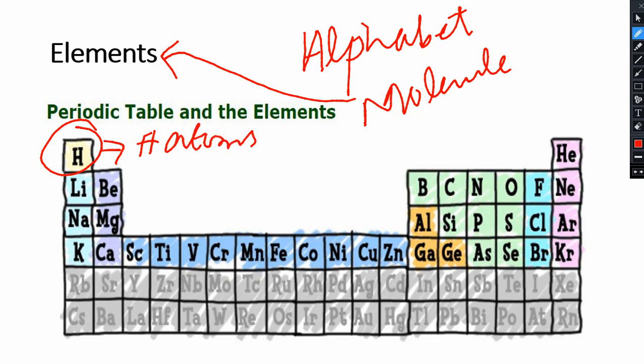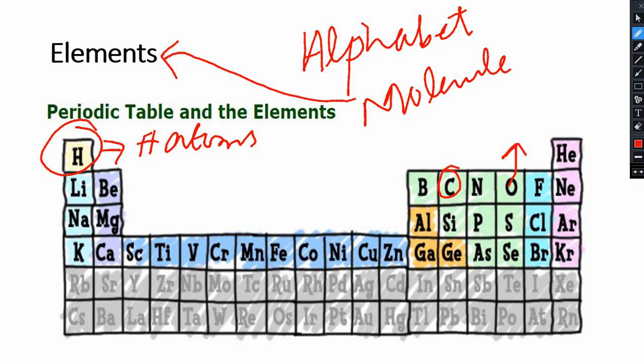So the atom of hydrogen is different from oxygen. Same as A is different from B, and B is different from C, and C is different from D. Hydrogen atom is different from oxygen, and oxygen atom is different from carbon. So that's why we need elements. Okay, it is from these elements that the whole molecule is made up.